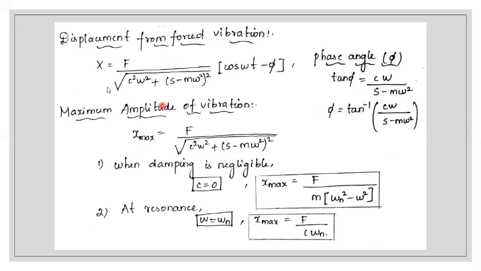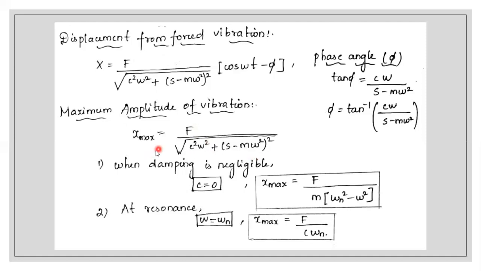So this is the generalized formula. F denotes the external force, C is the damping coefficient, and omega is the angular velocity. S means stiffness, M is the mass, and omega is the angular velocity. So this is the basic formula. In questions, we will actually be determining the maximum amplitude of vibration, and this is the final formula. X max is equal to F by root of C square omega square plus S minus M omega square whole square. We will have all the data, so it's very easy to calculate.